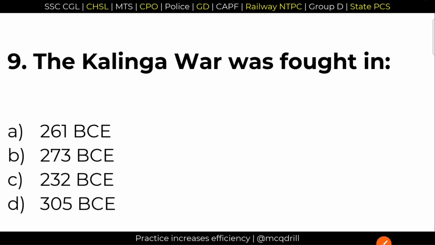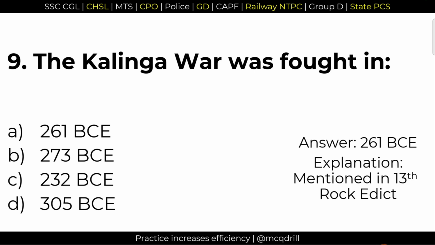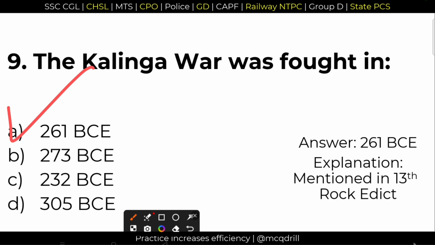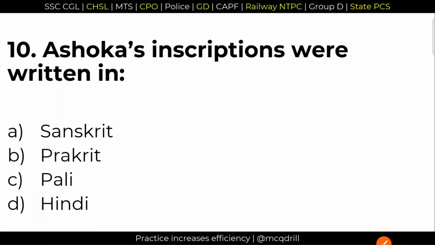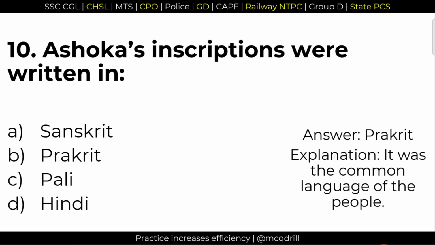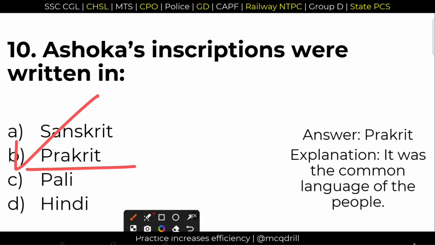9, the Kalinga War was fought in the year option A, 261 BCE. And about this war, it is explicitly mentioned in 13th Rock Edict, which is an important point you have to remember. 13th Rock Edict. Question 10, Ashoka's inscriptions were written in option B, Prakrit. In Prakrit, most of the inscriptions of Ashoka are written.